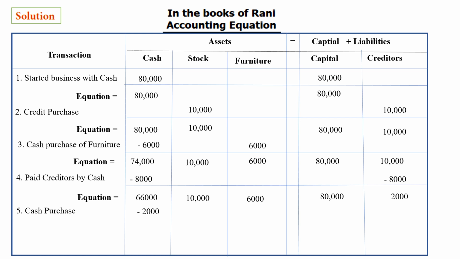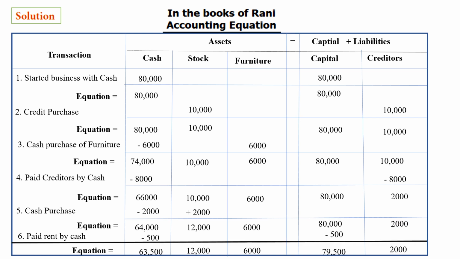When we buy goods, the stock of goods we have increases. So plus 2,000 on the stock side. Now we are going to equalize it. Once you give the effect in two places for a transaction, you can just equalize it. So 66,000 minus 2,000 is 64,000, 10,000 plus 2,000 is 12,000, then you bring down 6,000, 80,000, 2,000. Okay, I hope you understood it.